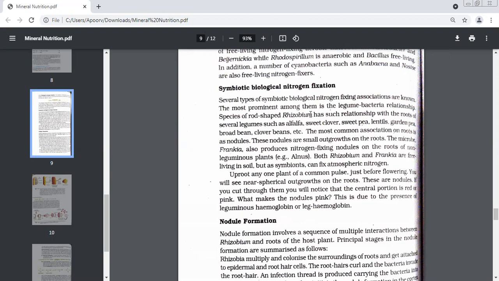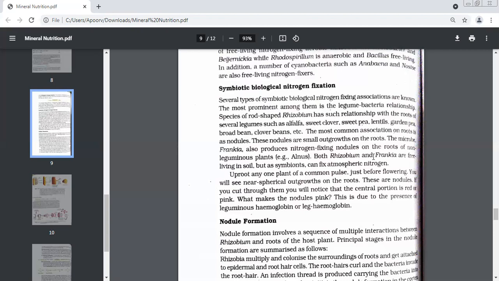The most common association on roots is as nodules. So how will you get to know that yes, there is an association? You will find this association in the form of what? Nodules. How will you find out that there's an association between a legume and a bacteria? In the form of what? Nodules. What are nodules? Small outgrowths on the roots. From the roots, you will see small bulging structures.